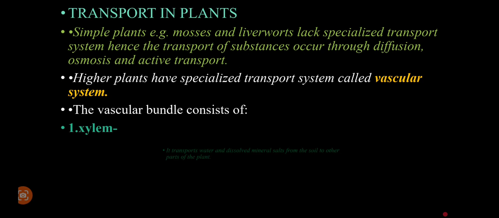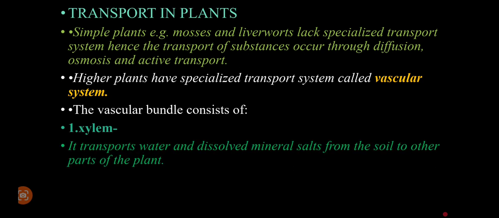Xylem is going to transport water and dissolved mineral salts from the soil to other parts of the plant. Dear student, ensure that you mark the word dissolved, meaning the mineral salts from the soil must be in solution form so they can be transported within the xylem tissue. That is the first part of the vascular system.